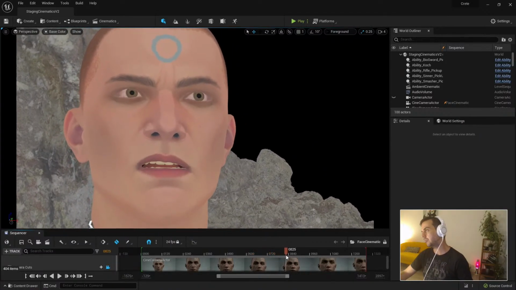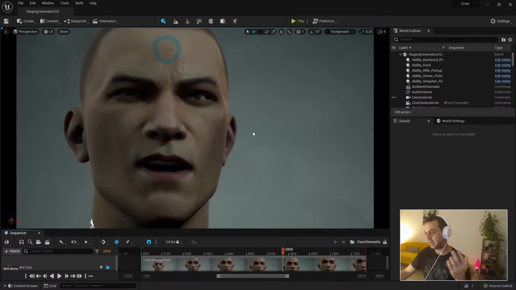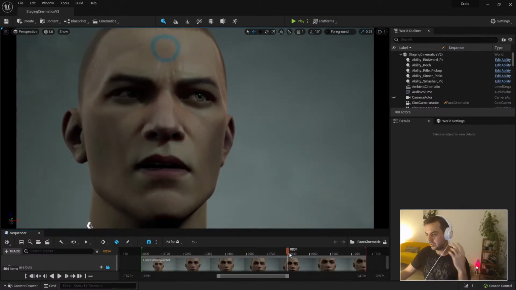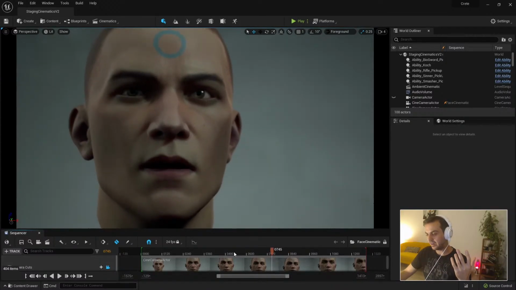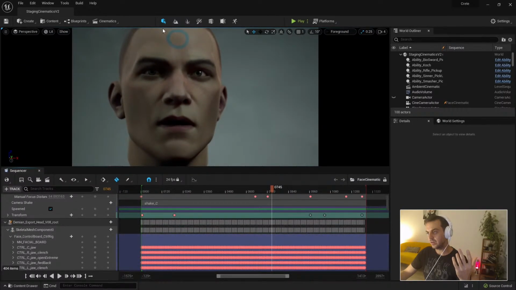You can go and try to get a look like Spider-Man in the Spider-Verse, where the wrinkles were generated by different expressions. You can just create your own universe and your own style, taking technology from one place, taking technology from another place, and putting it all together. The technology is ready. We got Lumen to have beautiful lighting. We got Nanite to put whatever we want in the scene. We got MetaHumans to use their beautiful face rig. So, I can always go here and start just tweaking things in the animation panel.